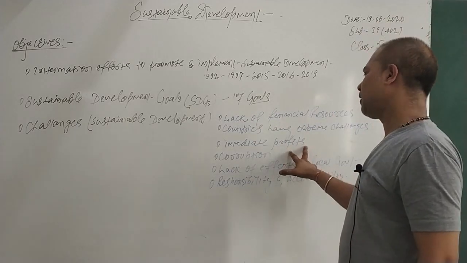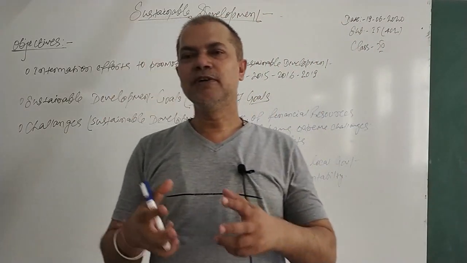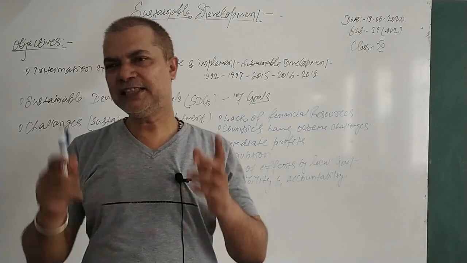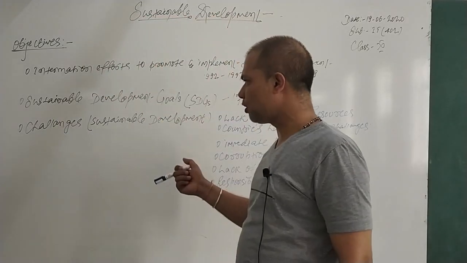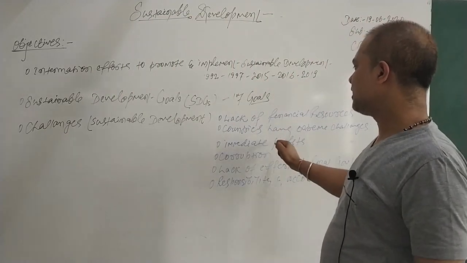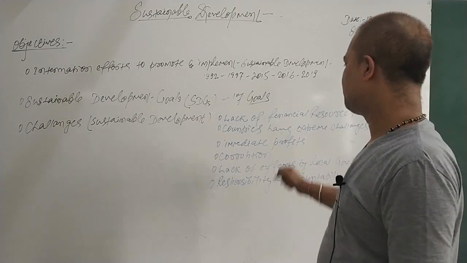Then the immediate profits. Sometimes people want to get immediate benefits out of the investment. Government also wants that. When will we get it? Why wait so long? That is again one of the challenges. We want immediate profit, but we may not get immediate profit.